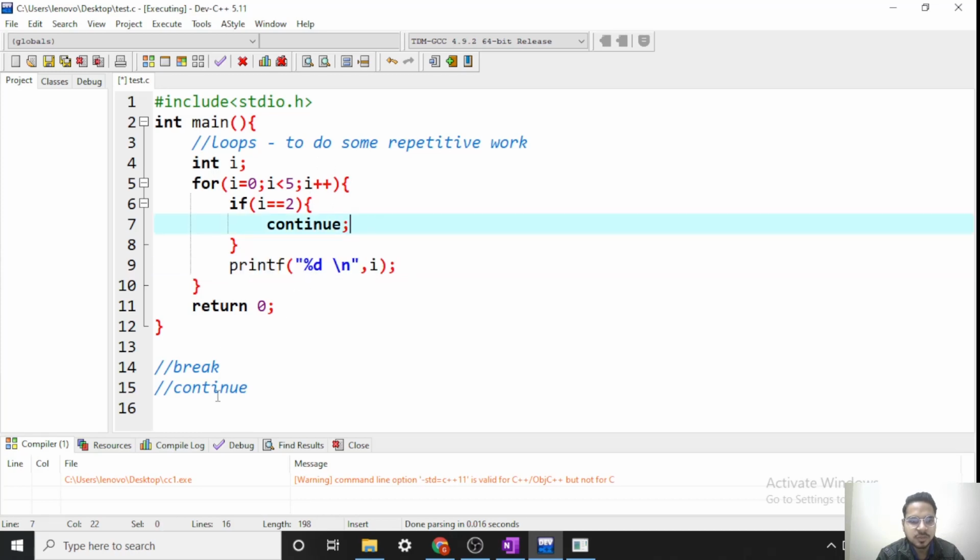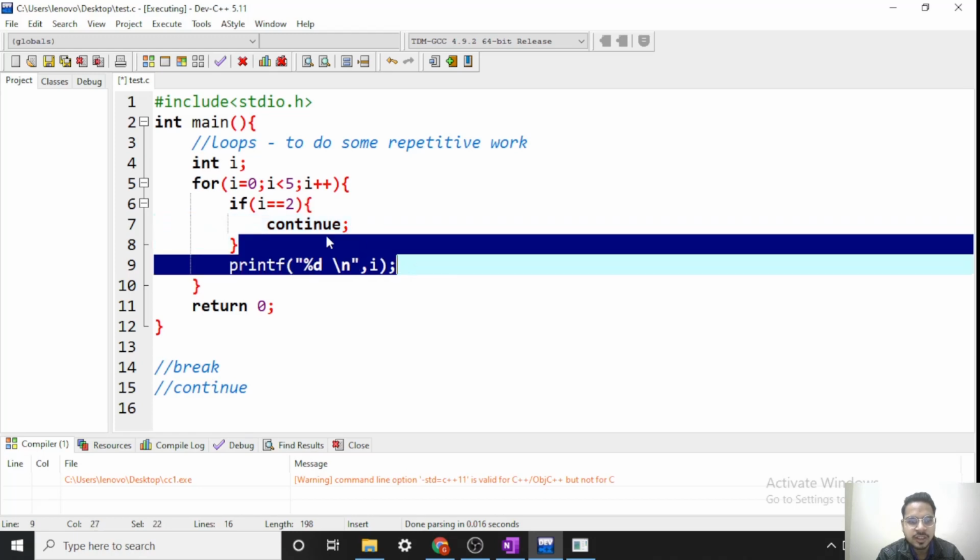So the difference between break and continue is that break will also skip the statements below it, but it will terminate the loop. Continue will also skip the statements below it, but it will do it only once and it will continue the loop.